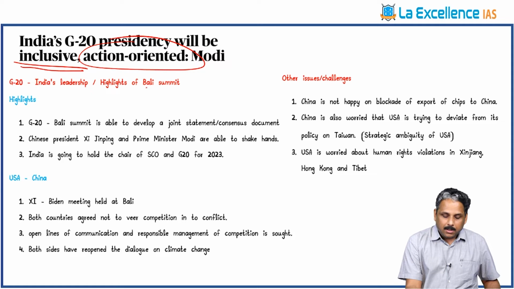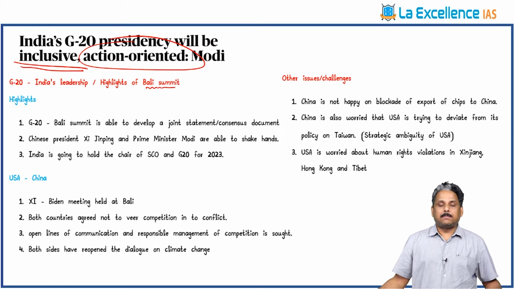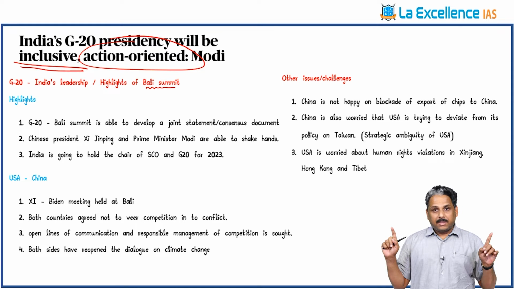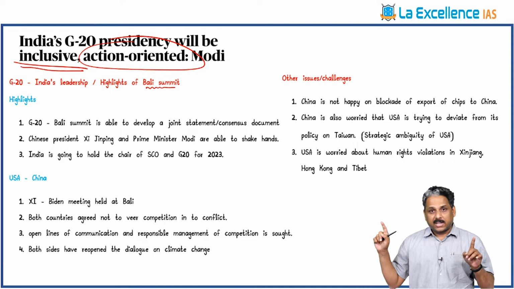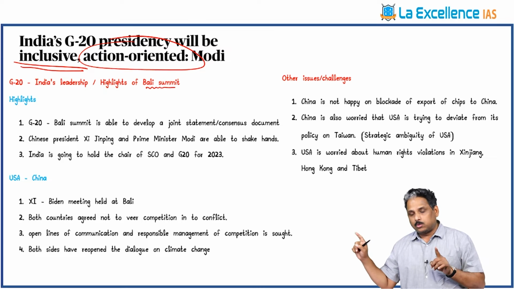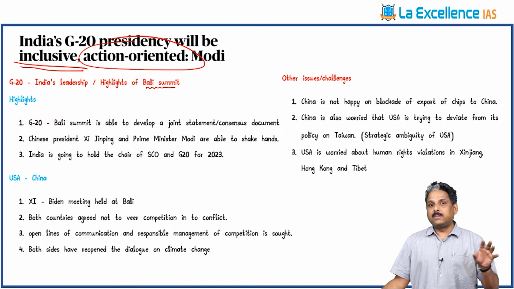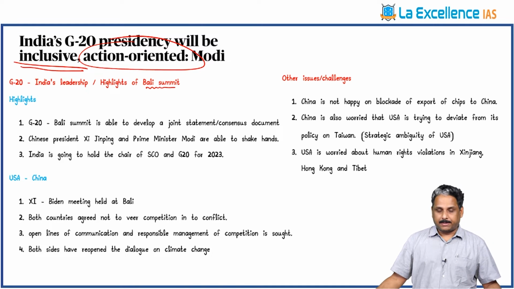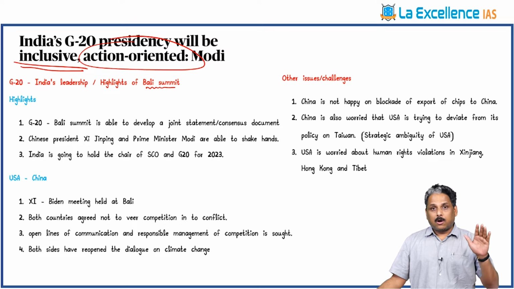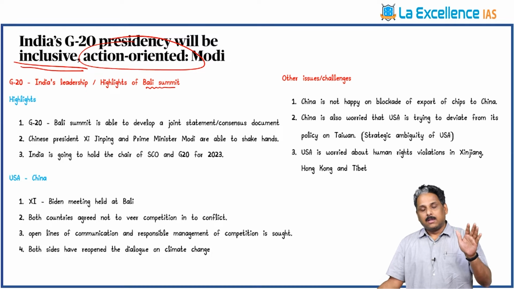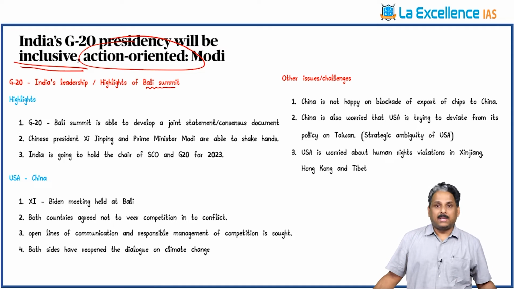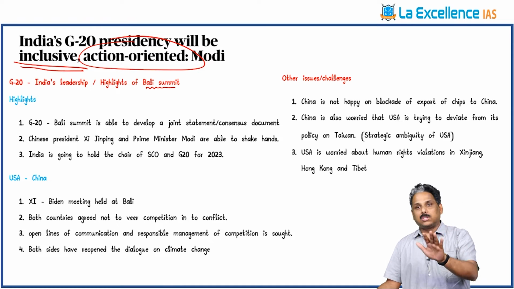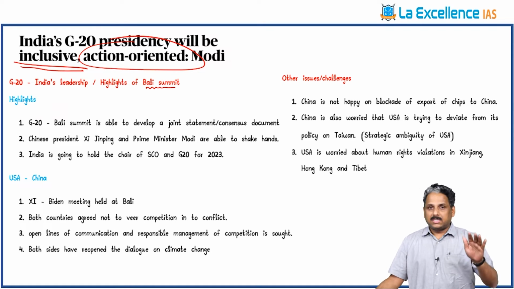In this case, let us try to understand the Bali summit and outcomes of the Bali summit. Remember, India is going to be the president of G20 and Shanghai Cooperation Organization for 2023. A very big responsibility on the shoulders of India. In this case, it has to build consensus on various matters, especially with regard to the economic recession coming up, and also with regard to the climate change, and with regard to the conflicts which are there in the world.